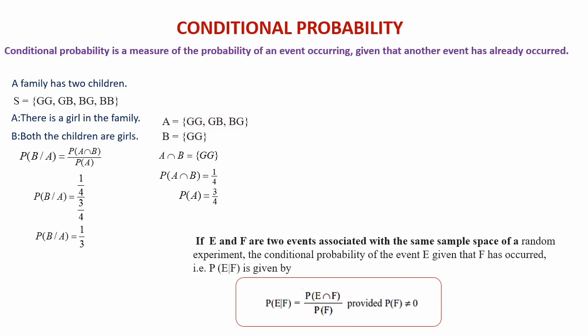Both children being girls is B, which is the set {GG}. When you calculate P of B given A, you can treat these 3 elements as the sample space. The intersection, GG, is only one element out of these 3. So P of B given A is equal to 1 divided by 3.